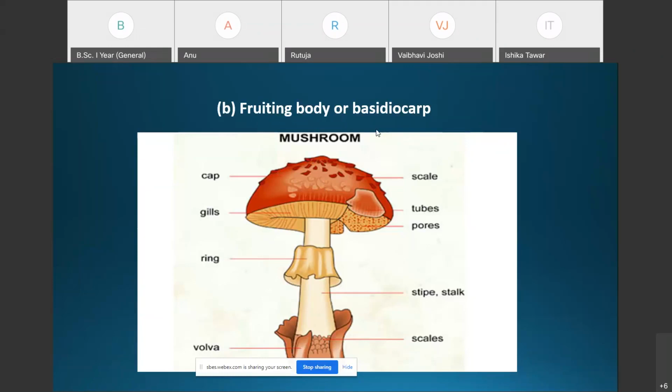The mature basidiocarp is an umbrella shaped structure. From this photograph it is clear that the basidiocarp is an umbrella shaped structure with a long massive stipe.